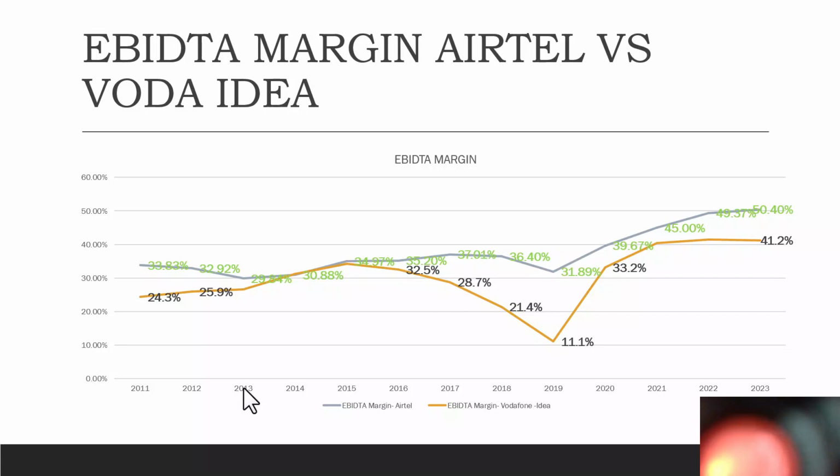Because we were getting almost 2 or 3 times more calls compared to Airtel people who were calling Airtel network. So we had a large number of seats in the call center compared to them, because our network was facing problems because of 1800 megahertz bandwidth, because the government, the defense services, were not vacating the megahertz bandwidth which were given to us. So it was creating a problem for us.